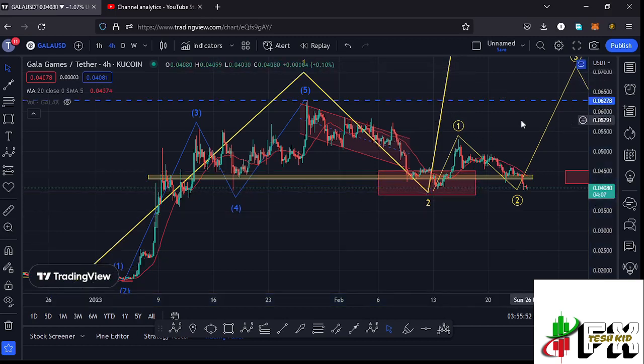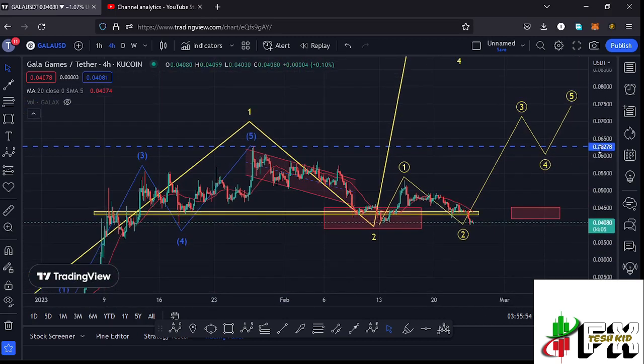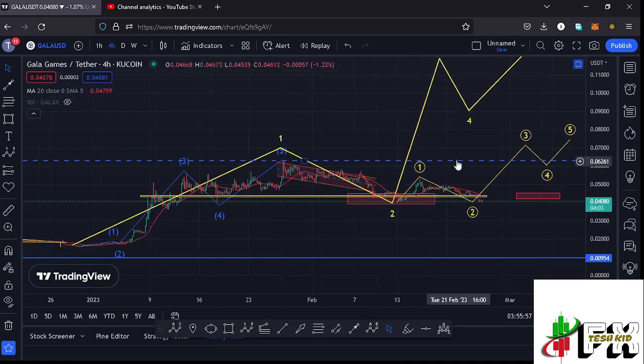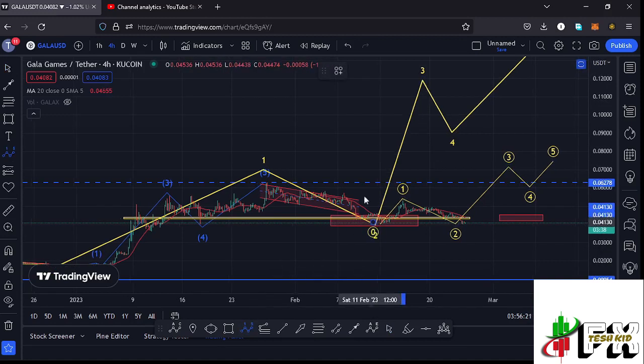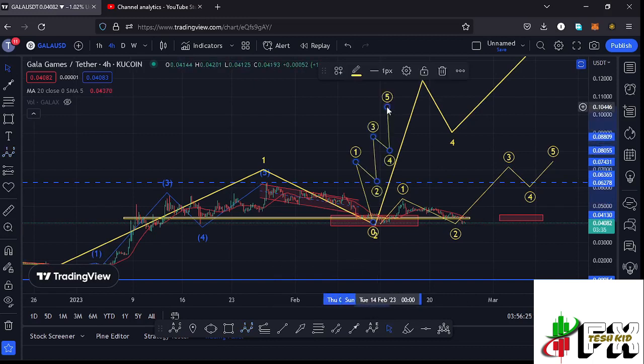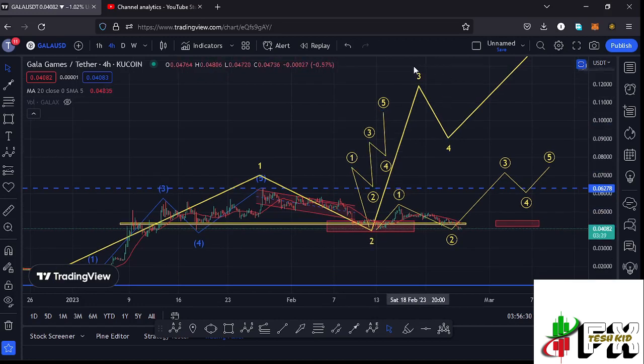Initially in my previous videos I was expecting the start of a massive bounce to the upside in the formation of this wave 3, having my minimum target area to the upside at the fib level 1.618, which is at around the $0.11902 mark. That is the minimum that I was expecting that wave 3 to do. Because of its impulsive nature, I was also expecting to see a 5-wave structure within the formation of that larger Elliott wave count 3, having the wave 5 fully maximizing our target areas in the formation of that higher Elliott wave count 3 to the upside.